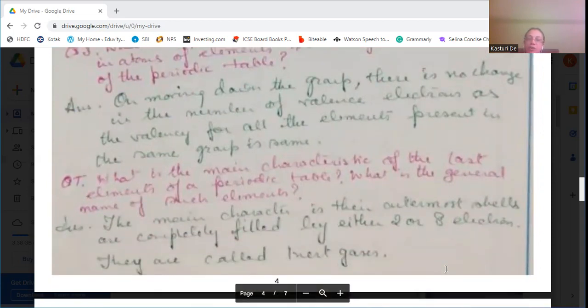What are the main characteristics of the last group of the periodic table? What is the general name of such elements? The last group of the periodic table has a completely filled outer shell, the valence shell. The outermost shell is completely filled, whether it is a duplet with 2 or an octet with 8. That is totally clear, and these are known as inert gases.